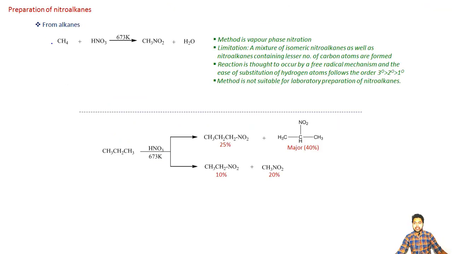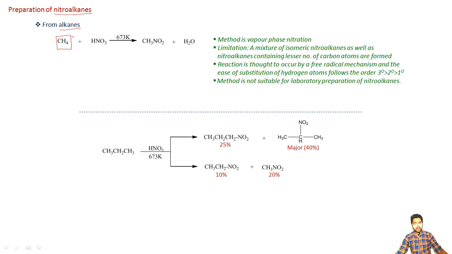This is the very first method from which we can synthesize the nitroalkanes. The method is quite simple and starts from an alkane type of molecule. On the screen, this is the methane molecule, or let us say an alkane molecule.